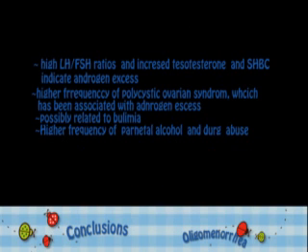Here are the results for girls with oligomenorrhea. They showed a high LH to FSH ratio, increased testosterone, and increased SHBG, which indicates that they had high estrogen levels. All these are indicative of androgen excess. The high frequency of polycystic ovarian syndrome has been associated with androgen excess. There is also a possible link to bulimia, given this was the major type of eating disorder found. There was also a higher frequency of parental alcohol and drug abuse, indicating increased family stress.